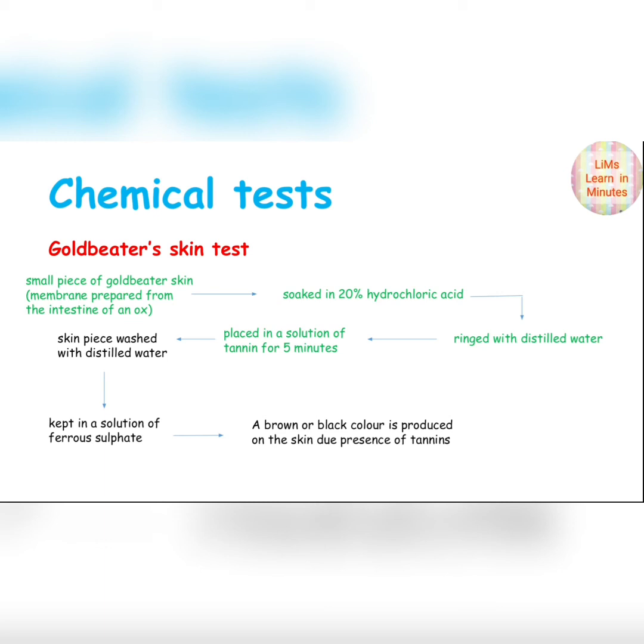It is placed in a solution of tannin for 5 minutes. This skin piece is washed with distilled water and then kept in a solution of ferrous sulfate. A brown or black color is produced on the skin due to the presence of tannins. This is the goldbeater's skin test of tannins.